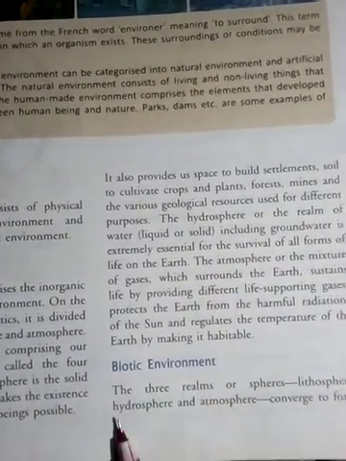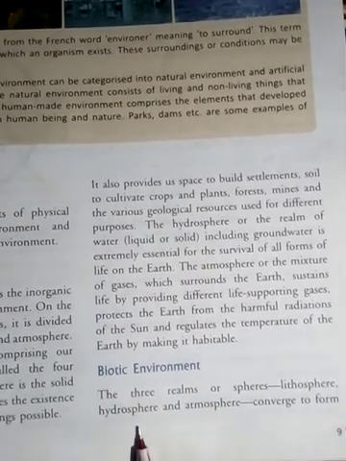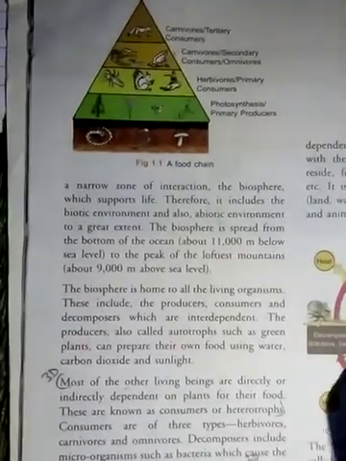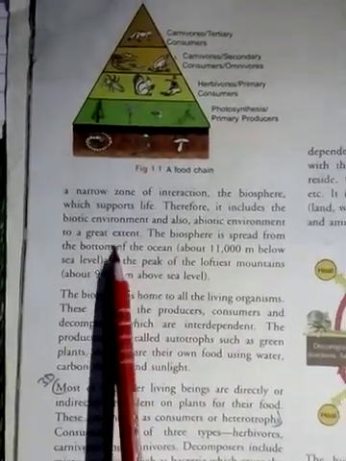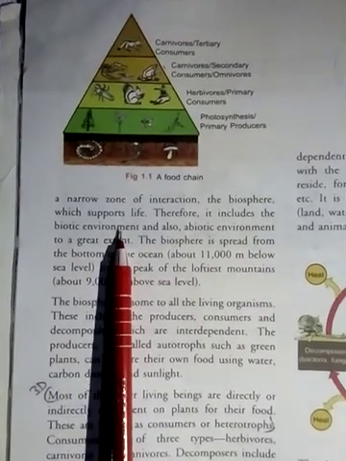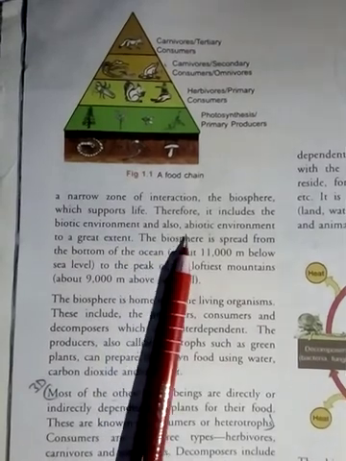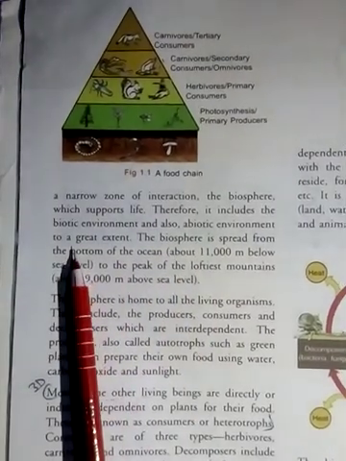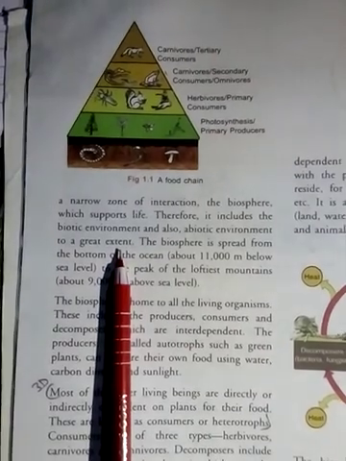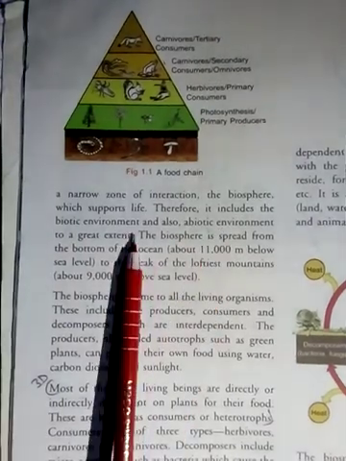The three realms, or you can say spheres, that is the lithosphere, hydrosphere and the atmosphere, overlap to form a narrow zone of interaction, the biosphere, which supports life. Therefore it includes the biotic environment and also the abiotic environment to a great extent. It means the biosphere includes both the abiotic environment plus the biotic environment.